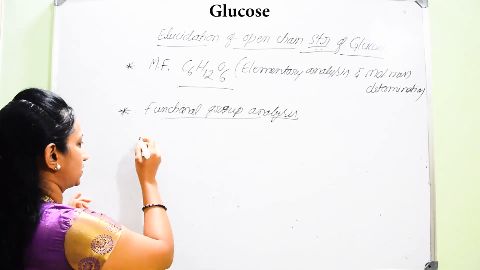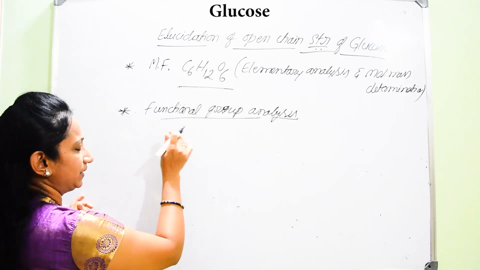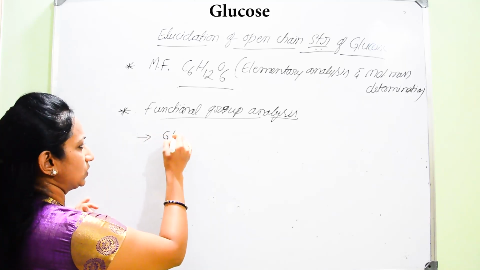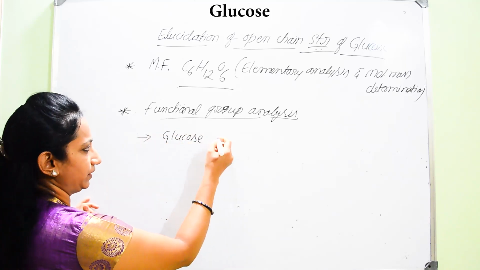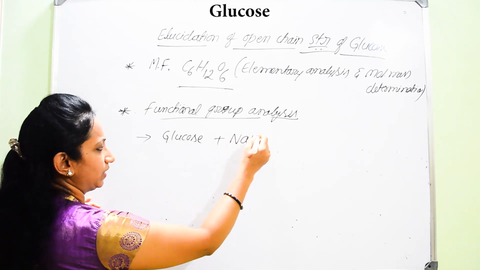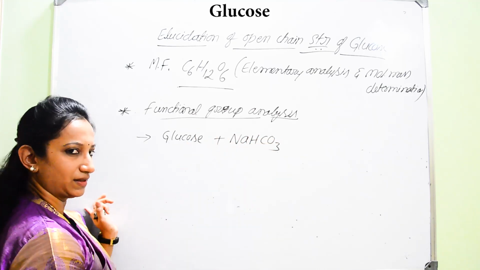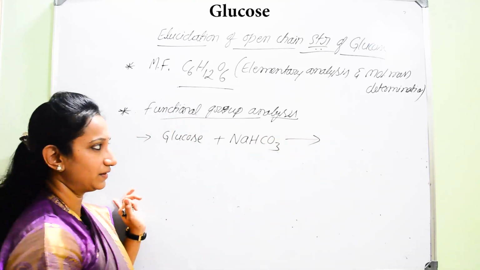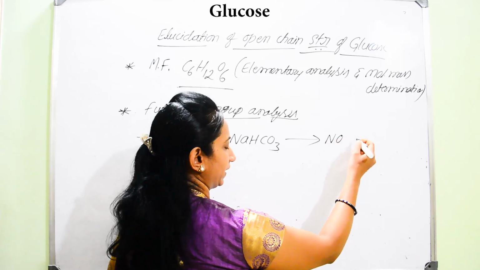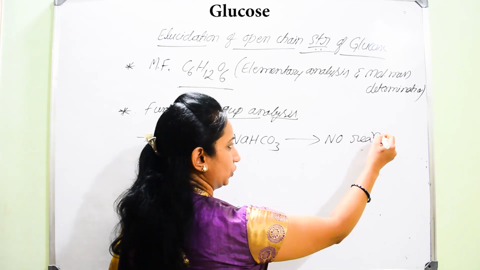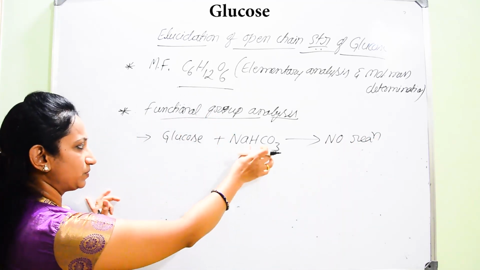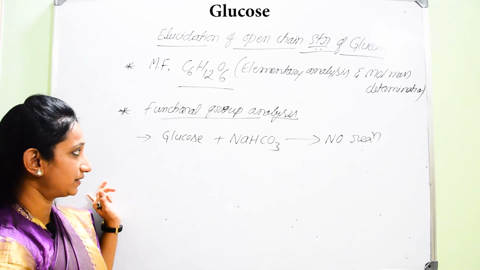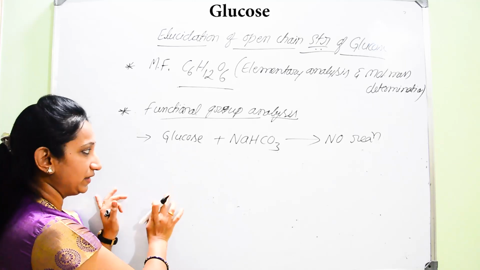And now, of course, the very first observation by the scientists: when glucose was made to react with sodium bicarbonate, NaHCO3, he was not able to observe any effervescence. That means no reaction takes place between glucose and sodium bicarbonate, so glucose is considered neutral in nature.